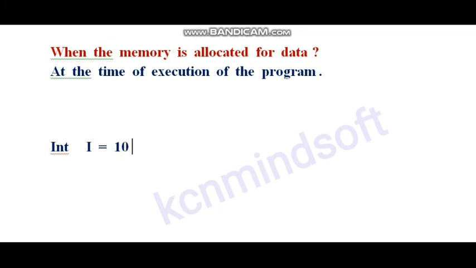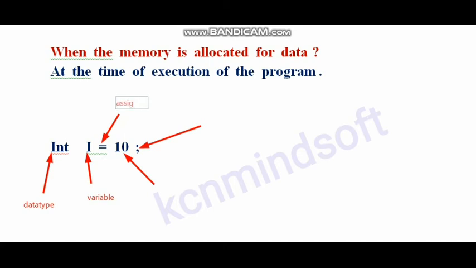Int i equal to 10. Here int is a data type, i is a variable, equal to is an assignment operator, 10 is a value, semicolon is the end of the statement.